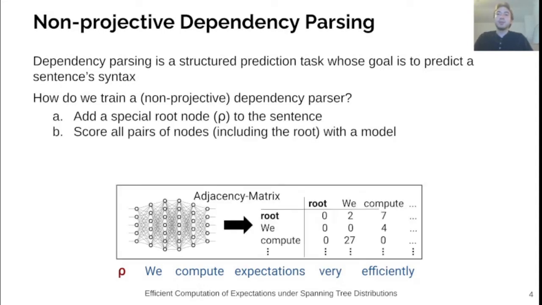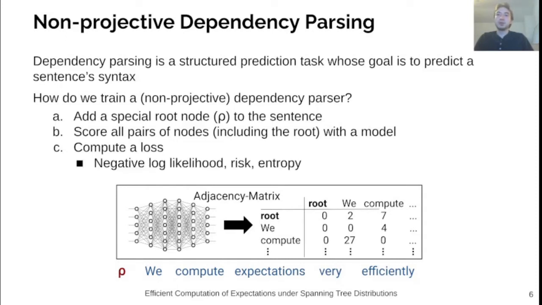We then compute scores for all edges in the form of an adjacency matrix using a learned model such as a neural network. In order to train a model, we need to minimize an objective function, often called a loss function. This is often the negative log likelihood of the target tree, but can be other quantities such as risk, entropy, or others.